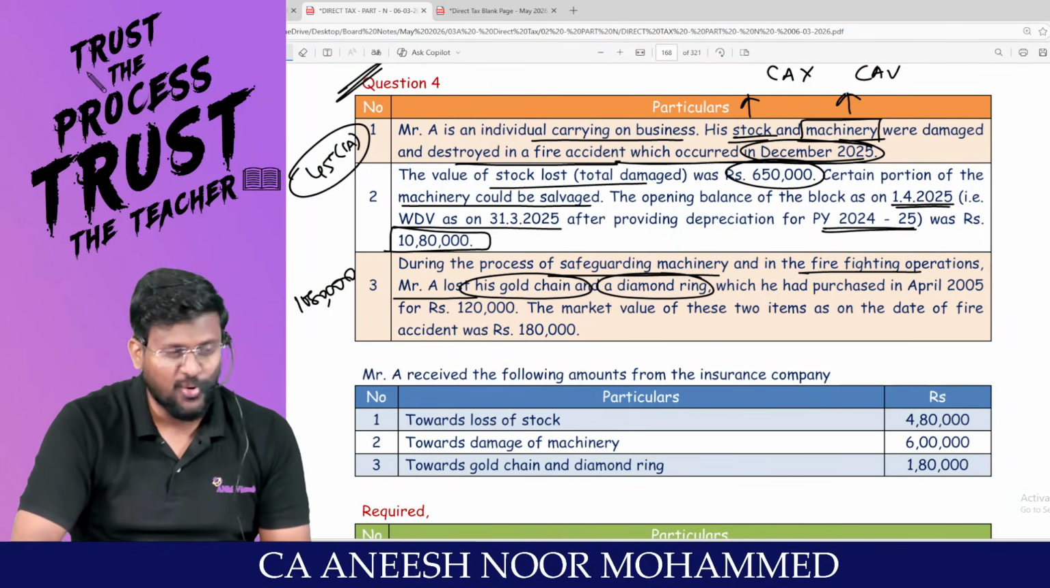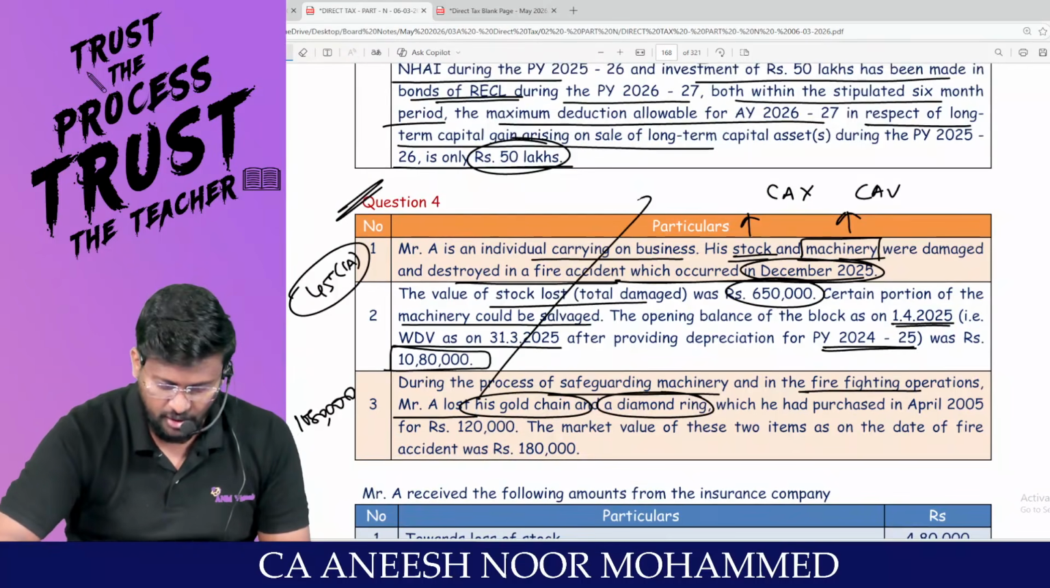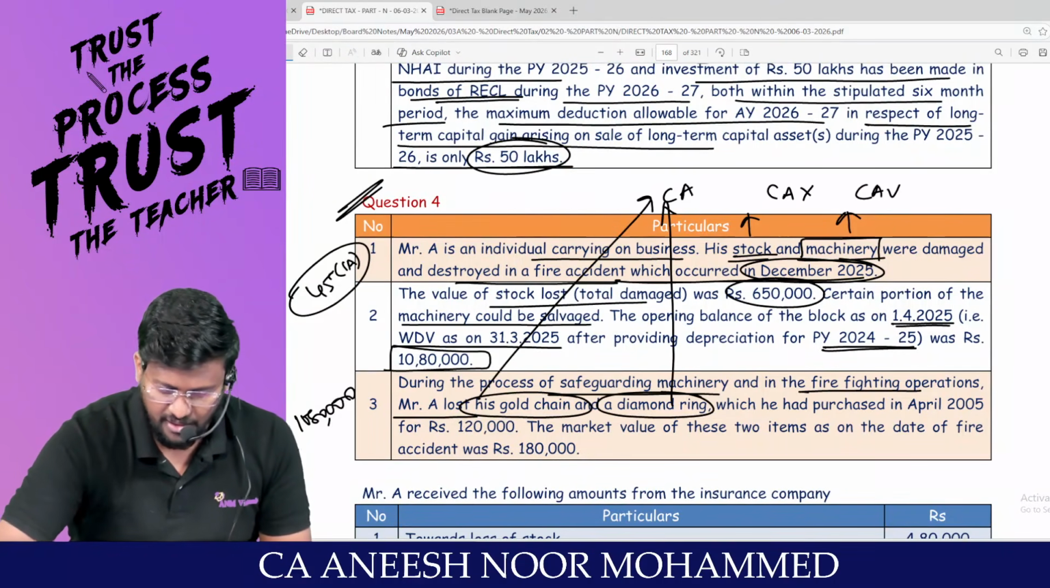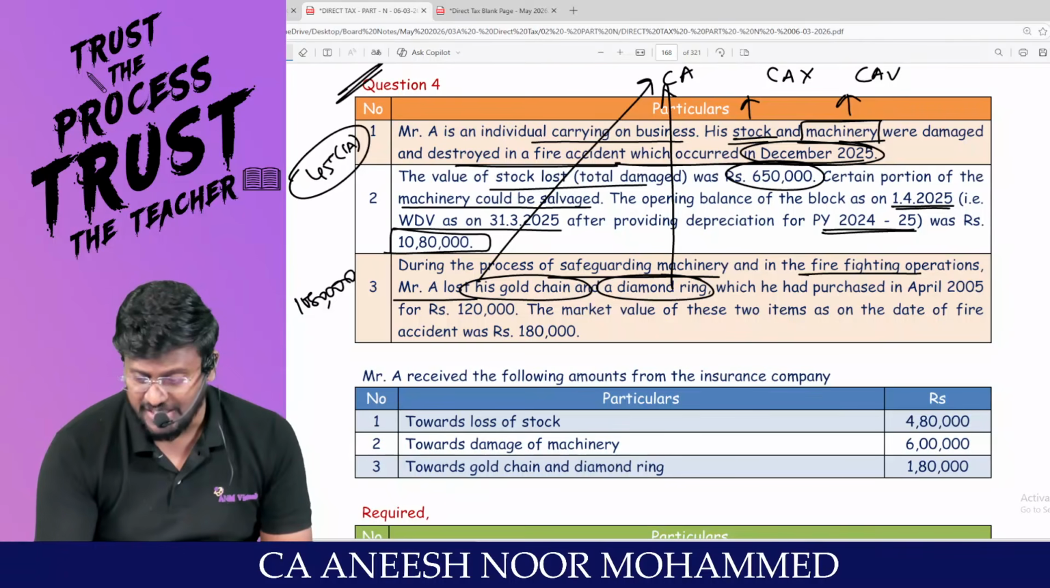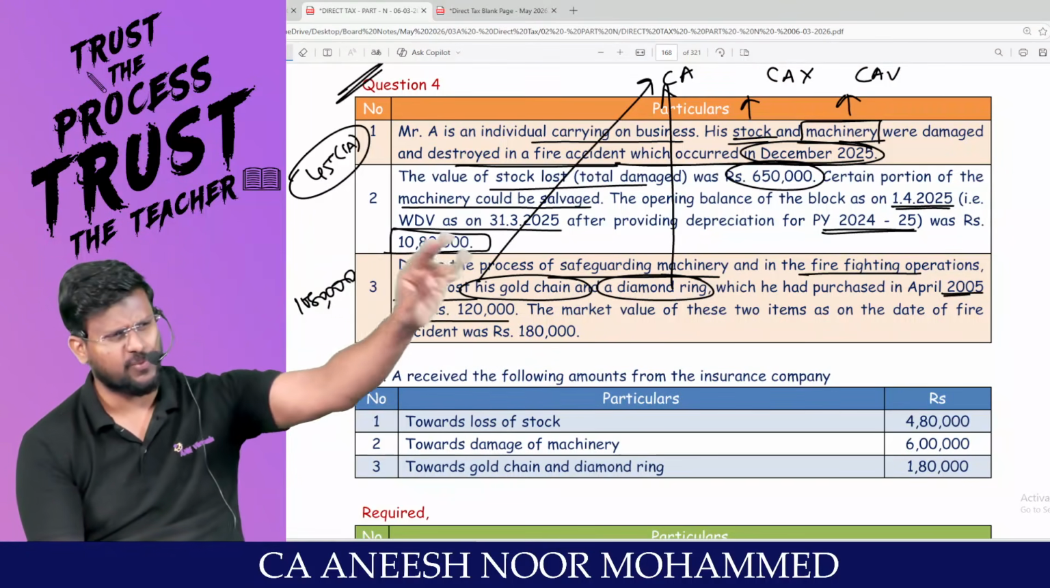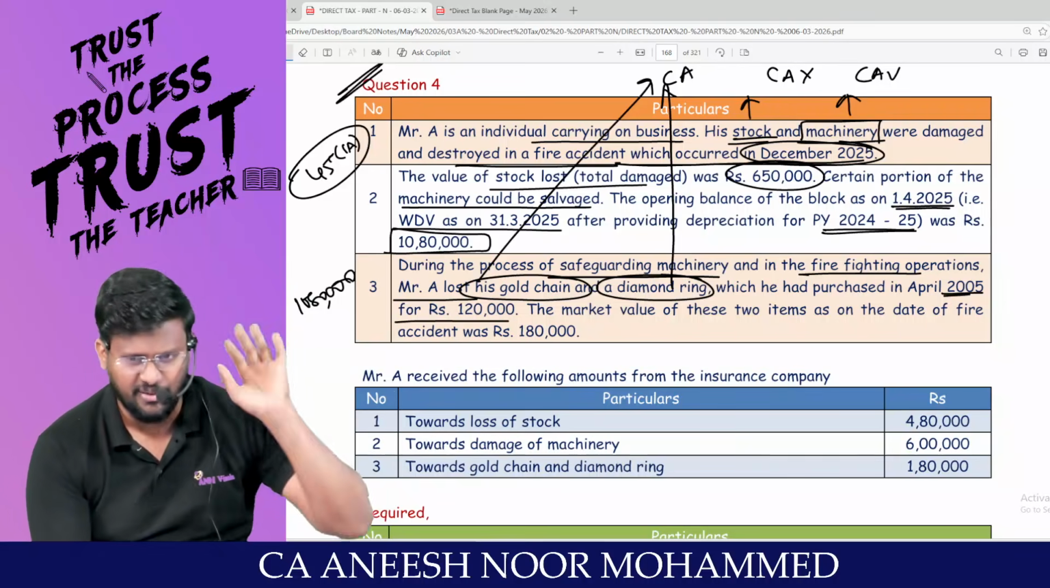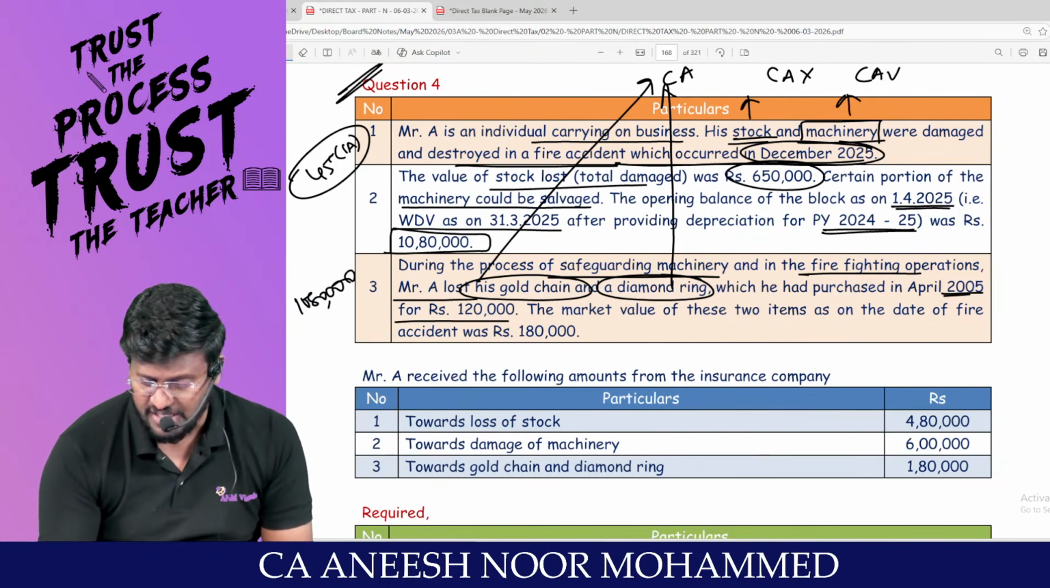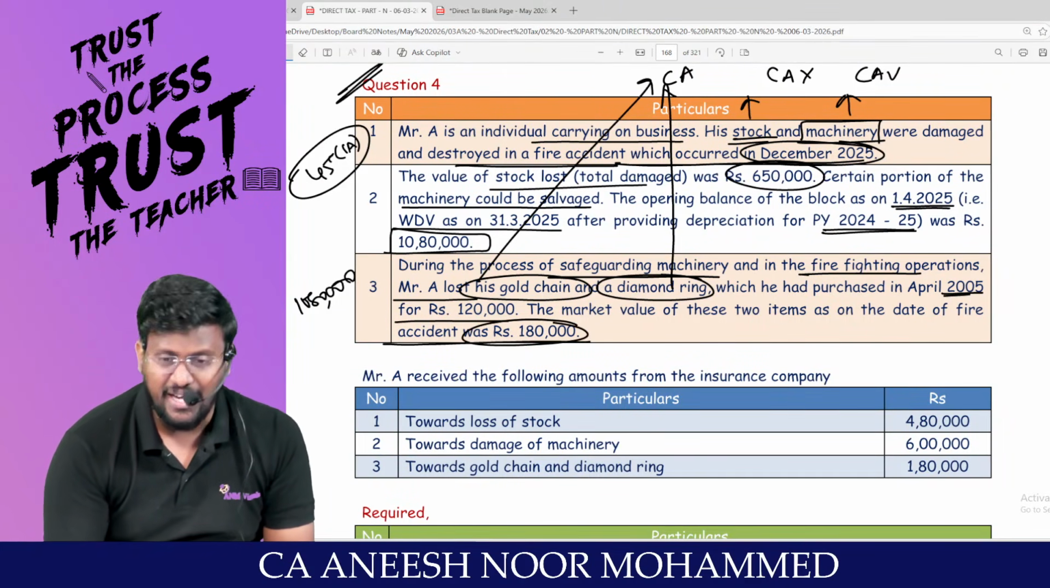You tell me, is a gold chain a capital asset? Yes, sir. Diamond ring a capital asset? Yes. Gold chain and diamond ring are both capital assets, which he had purchased in April 2005 for rupees 1,20,000. Very long back it was purchased for 1,20,000. Market value of these items as on date of fire accident was 1,80,000.